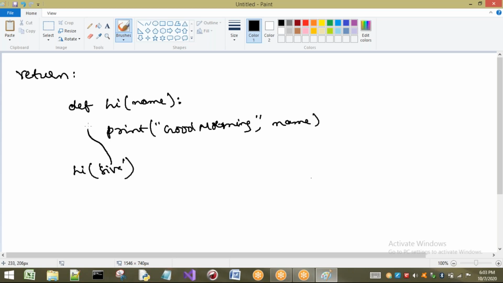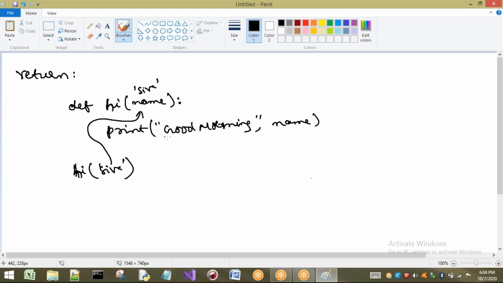Shiva is going to name, and inside that it is going to print what? Good morning Shiva. The hi function is called whenever I call hi. In this hi, how many arguments are there? There is only one parameter, so one argument has to be passed. Here I am passing Shiva, so in name, Shiva will be there. Next it will execute the statements present inside your function.